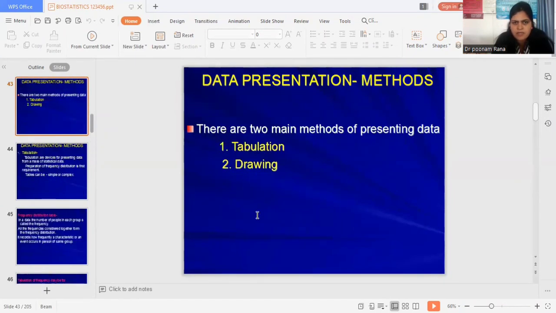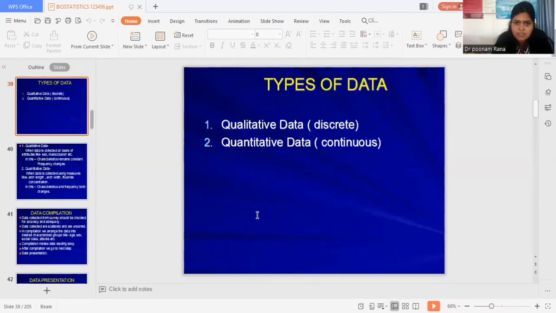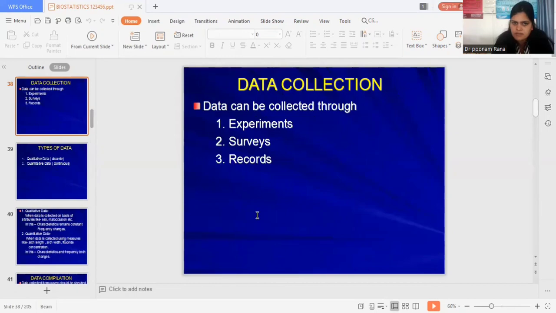Presentation of data is mainly done in tabulation and drawing form. There are two types of data, qualitative and quantitative data.